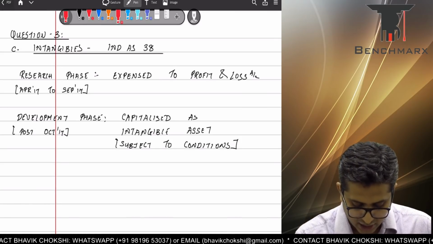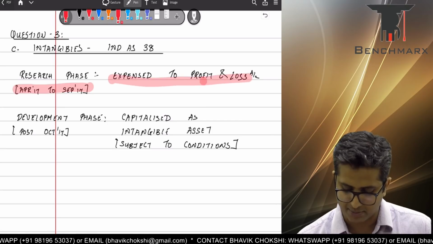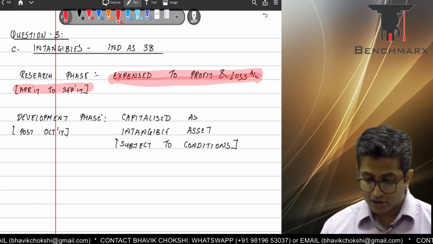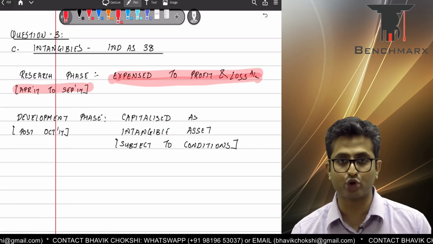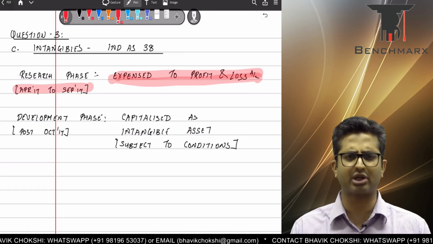So, as you can see, the research phase in this case is from April 17 to September 17, and the company has expensed it to P&L account. There's nothing wrong in that. After September 17, that is from October 17, as we can see, the feasibility of the project is established, the viability of the project is established.